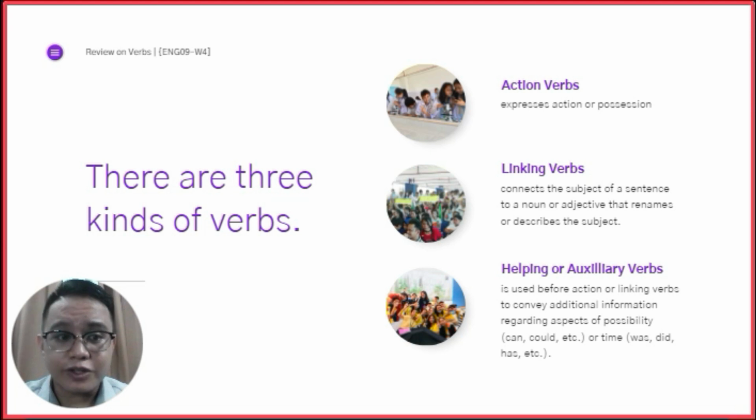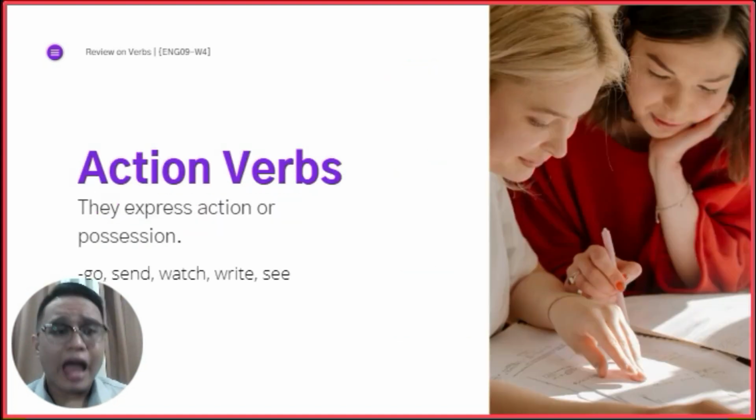So, the first one is the action verbs. Next is the linking verbs. And next is the helping or the auxiliary verbs. Okay? So, unsa din yung action verbs? The first verb that we are going to talk about is the action verbs. So, unsa ning action verbs? Action verbs are words or verbs that express action or possession. Let's say, for example, here, go, send, watch, write, and see. So, mao na siya atong mga action verbs.